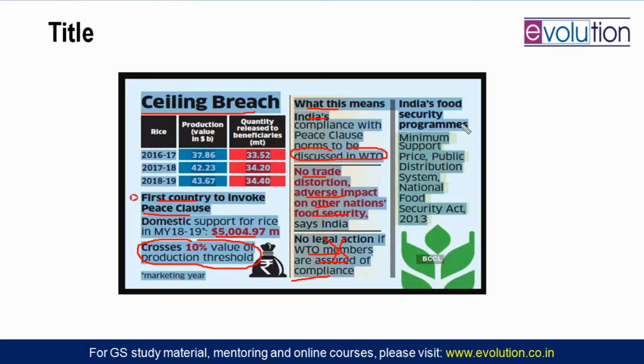India's food security programs we should know now. Minimum support price, here we are giving the subsidy. Public distribution system, here we are giving the subsidy. Also we have the National Food Security Act 2013, which also gives subsidy to the poor for grains and pulses and everything. So let us end our lecture here.